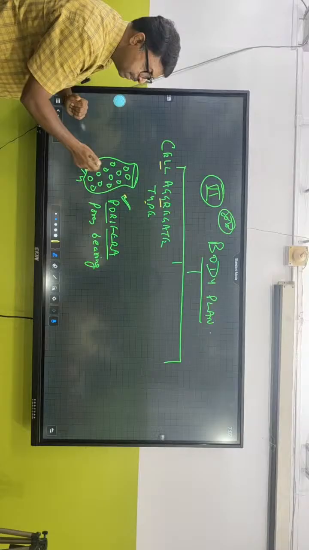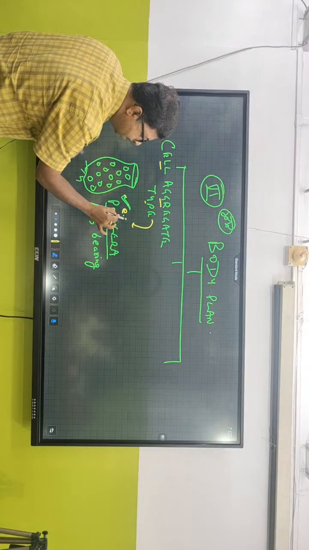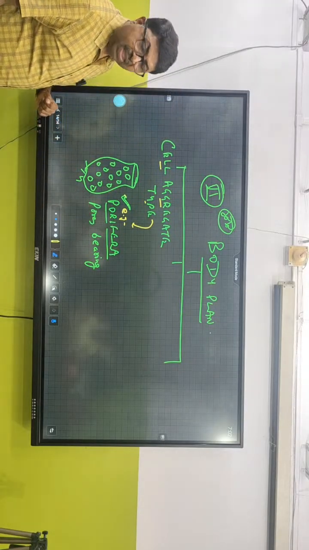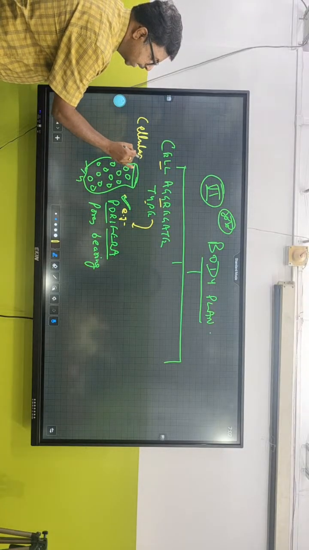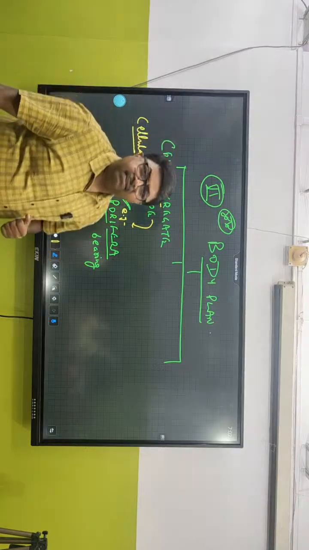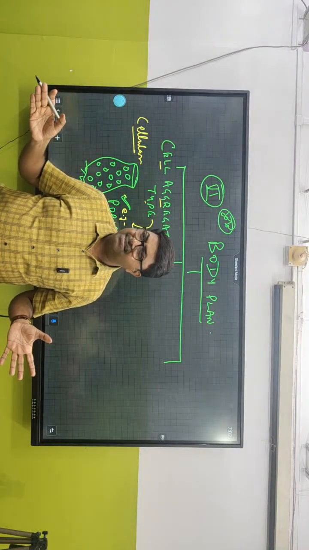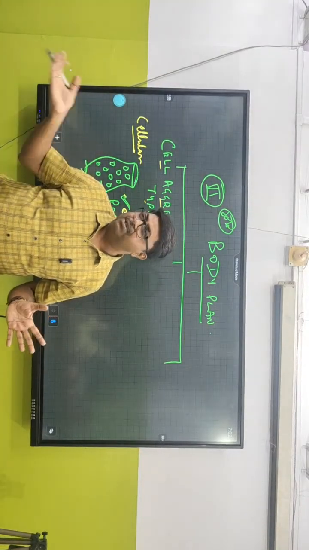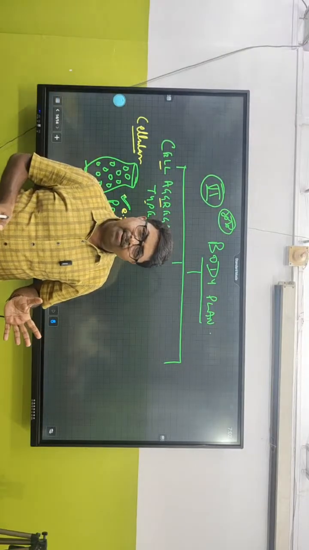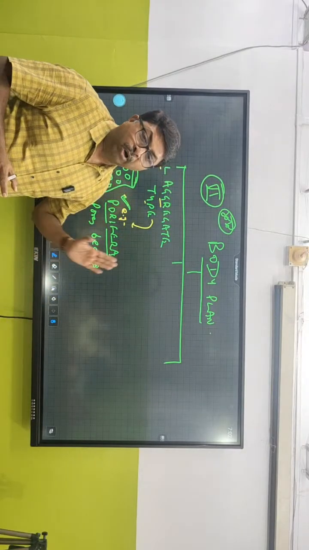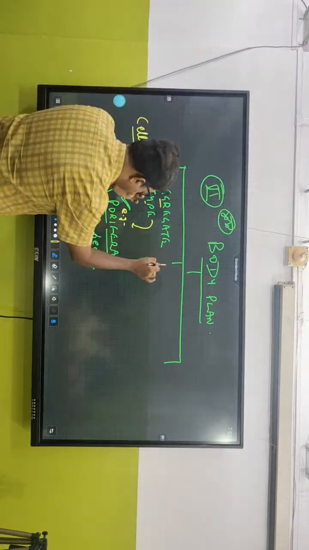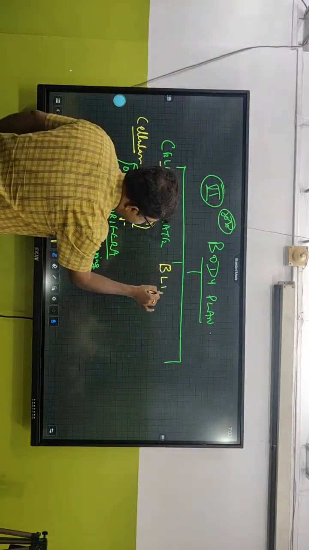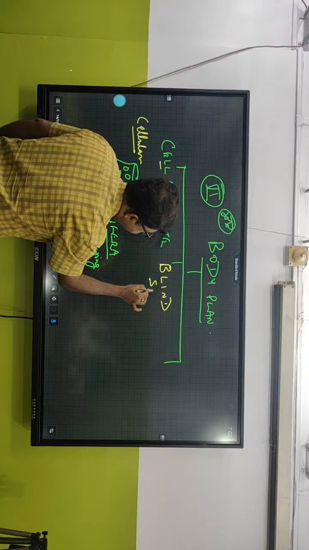So whenever we talk about cell aggregate type, what comes immediately to our mind is phylum Porifera. And what level of organization do they have? They have cellular level of organization. Very, very important: though they are multicellular, they still show cellular level of organization. And what kind of body plan do they show? Cell aggregate type. The second type is the blind sac body plan.